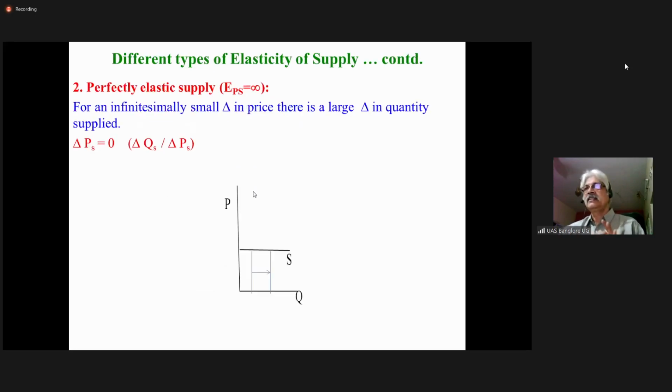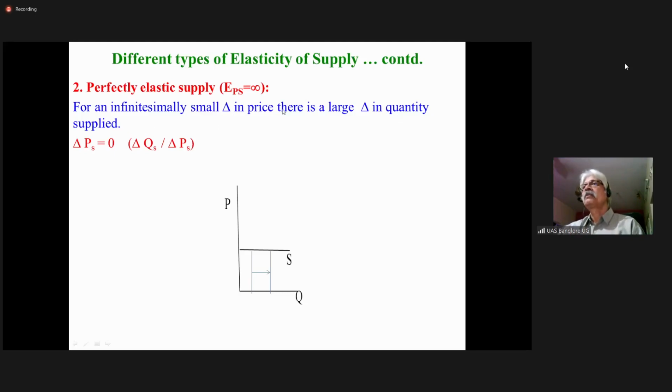Perfectly inelastic supply. The second one is perfectly elastic supply. You can look at the graph here. The supply curve is parallel to the quantity axis, or it is perpendicular to the price axis. Whatever may be the change in quantity supplied, the price remains the same. For an infinitesimally small change in price, you cannot even detect the minute change in price,